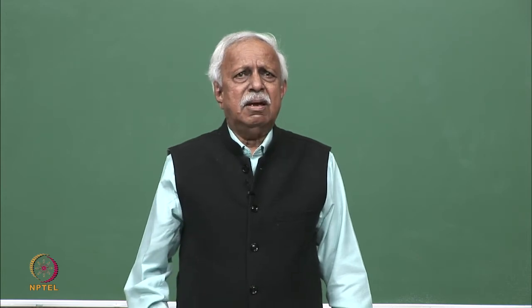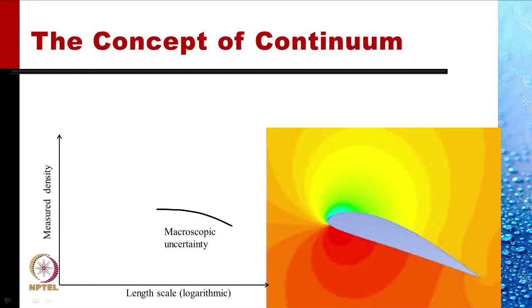So, if we decrease the length scale of this volume, then the density measured by this volume, that is the mass contained in the volume divided by the volume, would change with the size.